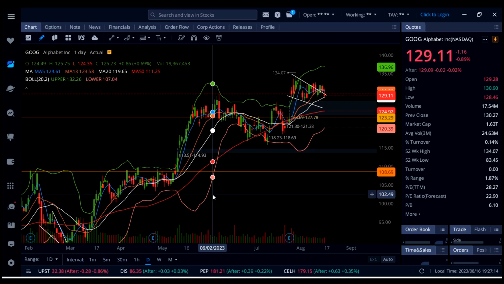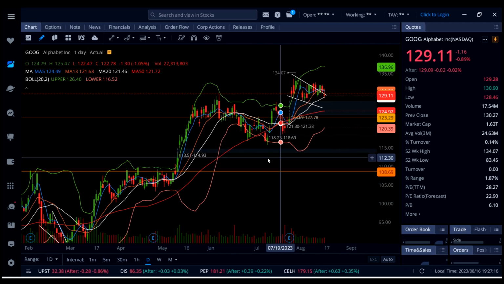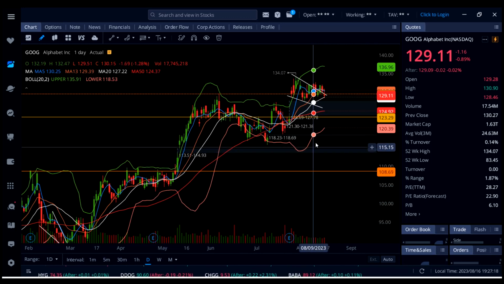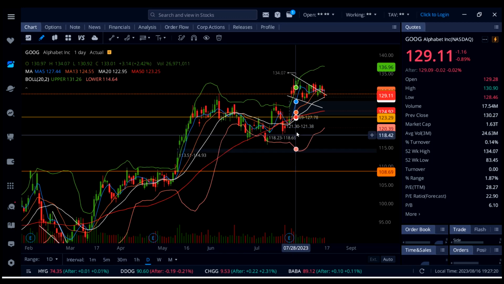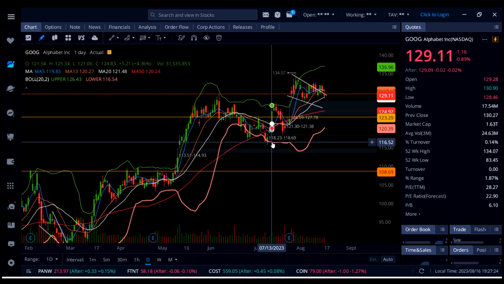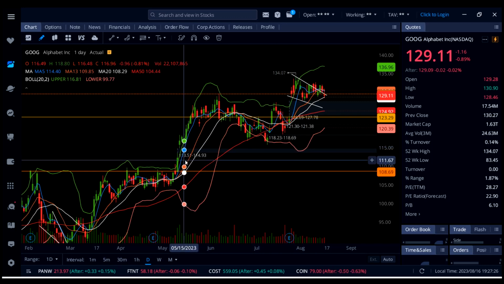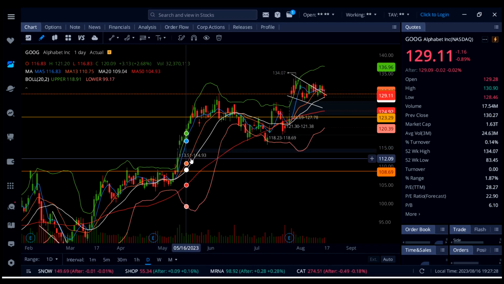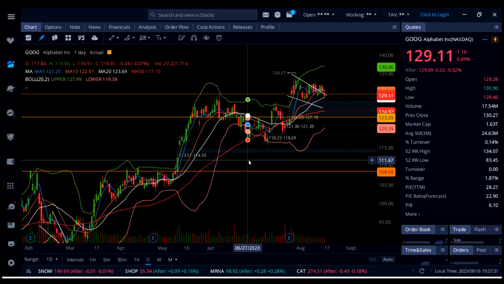And we do have a lot more unfinished business here on Google down here. We got all these gaps, as a matter of fact 4 of them: 123.69, 121.30, 118.23, 113.51. So all these gaps can get filled, but it's not going to be something you're going to see in one day.